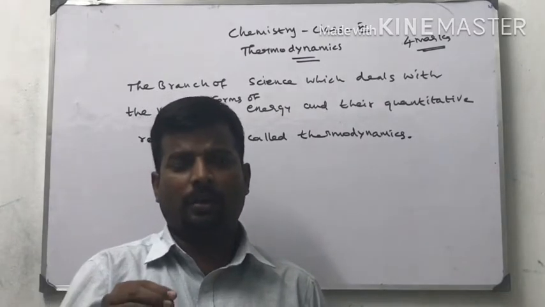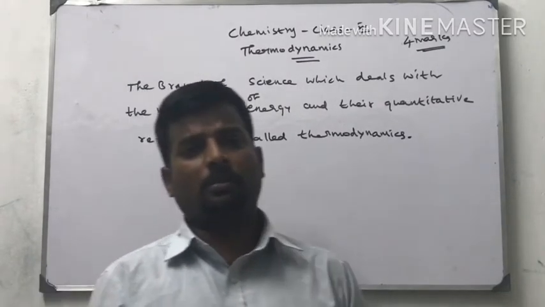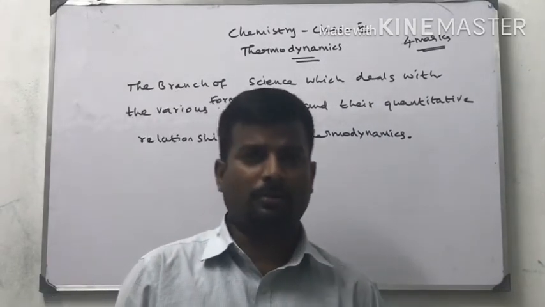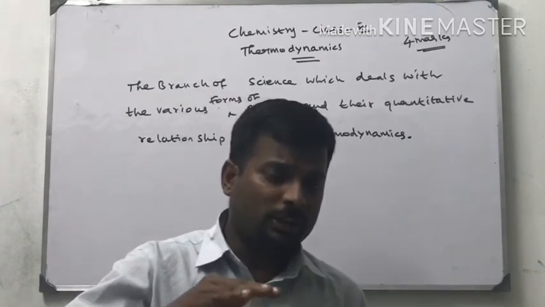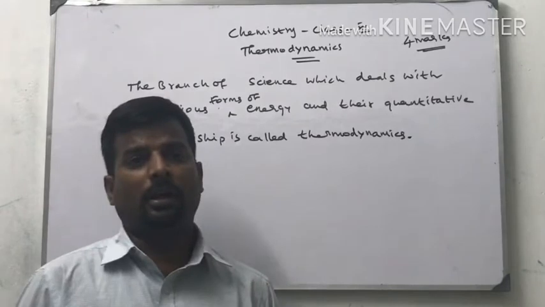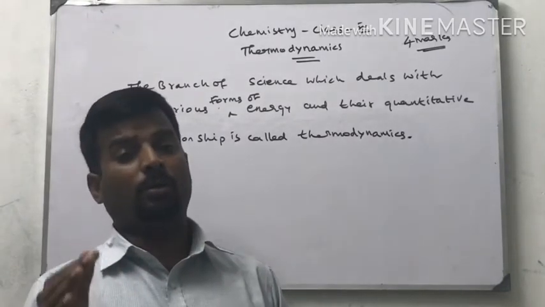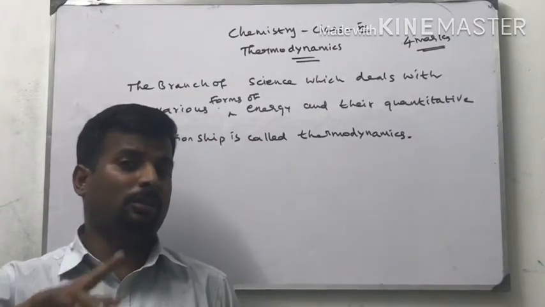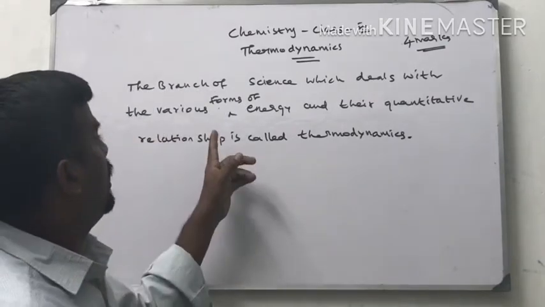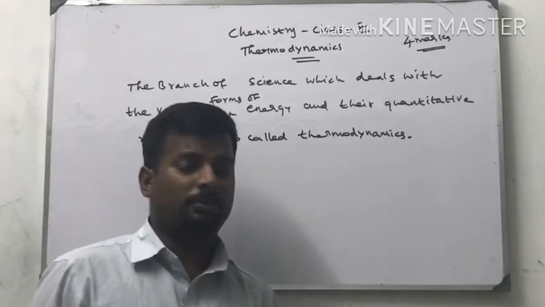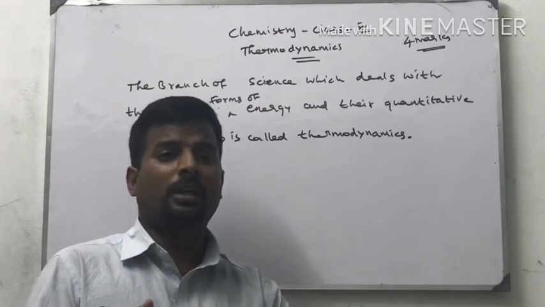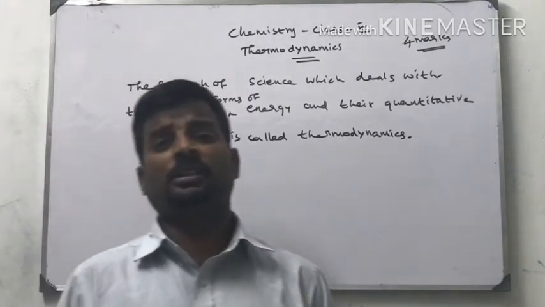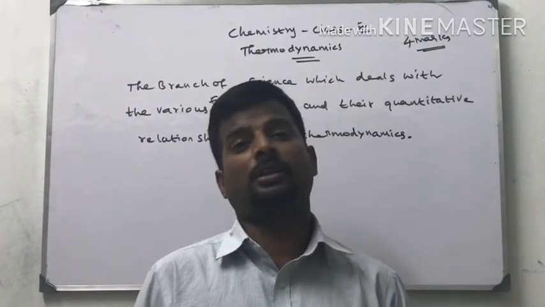For example, according to the first law of thermodynamics, energy can neither be created nor be destroyed. This is the first law of thermodynamics. One form of energy is converted into another form, like God: nobody created God and nobody will destroy God. Energy is like that also. Energy can convert from one form into another. That is why we say various forms of energy. What are the various forms of energy? Electrical energy, heat energy, light energy, mechanical energy, kinetic energy, potential energy, translational energy, vibrational energy, rotational energy, etc.